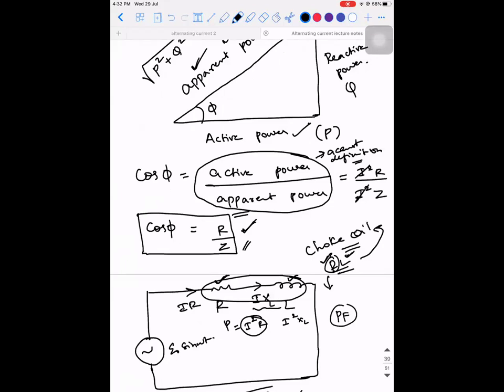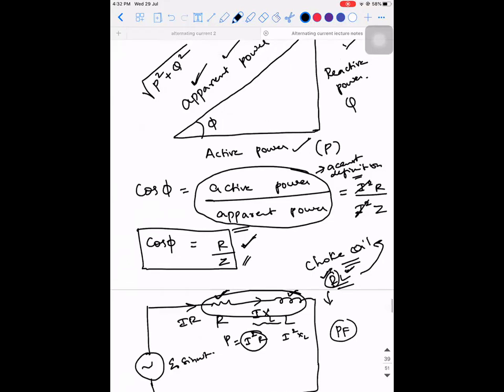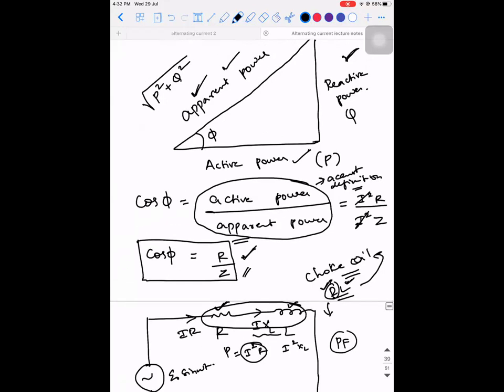Did you understand what you mean by lagging and leading? Inductance is a reactive element. That is why it has reactance. So reactive power is established by which elements? Inductor and capacitor. Active power is by the resistor. I'll ask you a few questions. Tell me if these points are clear.